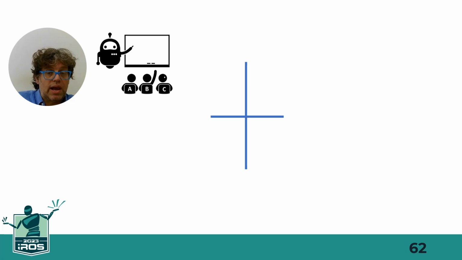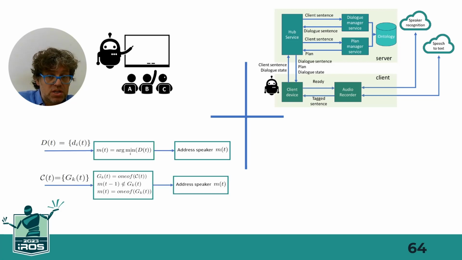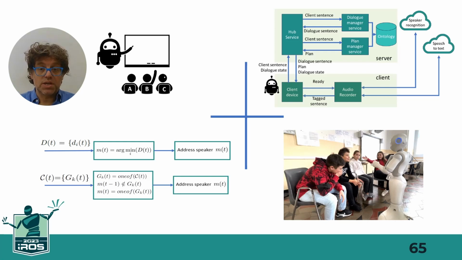In conclusion, a cloud system for multi-party interaction with people has been presented. The cloud architecture has been described by outlining key ideas, including 2 policies for controlling the dynamics of the conversation. The whole system was tested with 300 middle school students, which confirmed the feasibility of the approach.